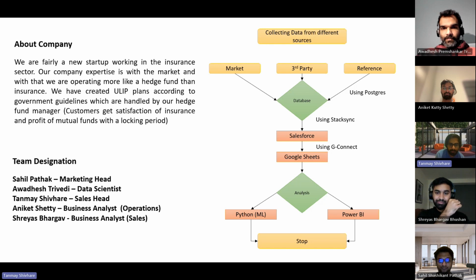In my team, we have Sahil as marketing head, Avdesh as data scientist, me as sales head, Aniket as business analyst, and Shreyas as business analyst for sales. This is the flowchart of our company.